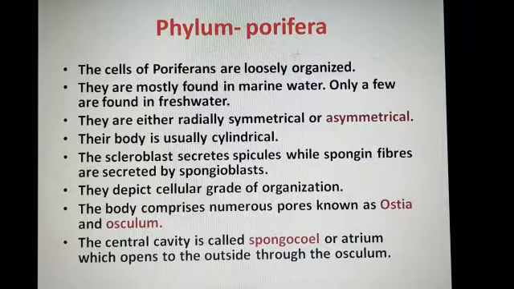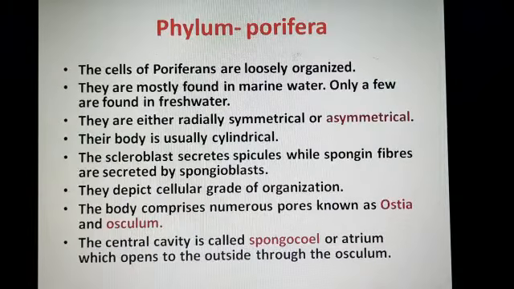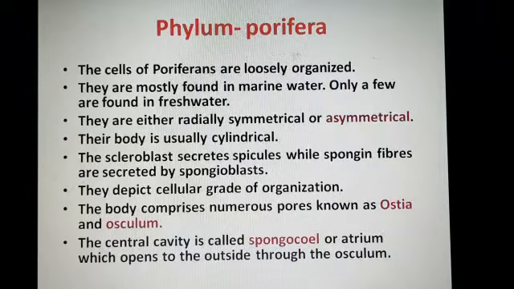The first character of poriferans: they are loosely organized. That means poriferans show a cellular level of organization. You have to write in your notebook that they show a cellular level of organization. The cells are almost independent, and they are mostly found in marine water. Only a few are freshwater. For example, Spongilla is a freshwater sponge, but mostly they are found in marine water.